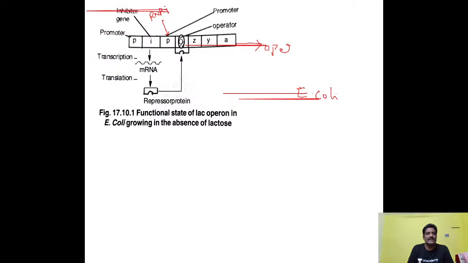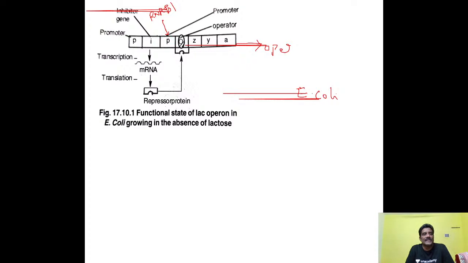RNA polymerase is nothing but the enzyme which is very important for the transcription process, DNA to RNA transcription. This RNA polymerase is very important for synthesis of mRNA and proteins. So this is RNA polymerase here. The promoter region is the unit with which RNA polymerase binds.